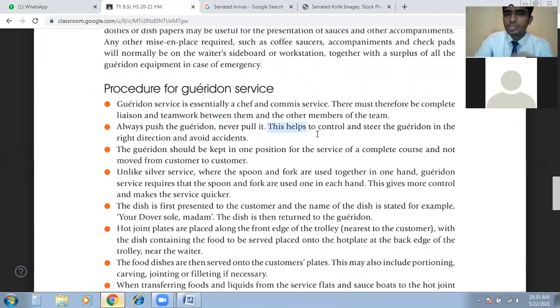This helps to control and steer the garrison trolley in the right direction and avoid some accidents. So instead of pulling, we have to push the trolley.